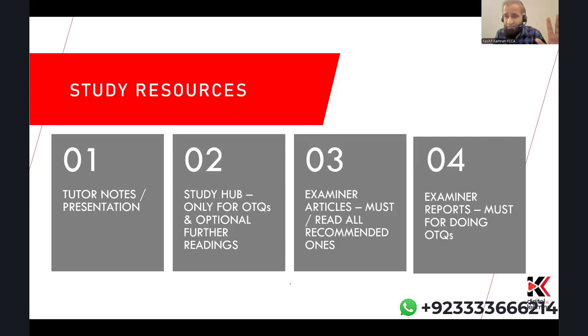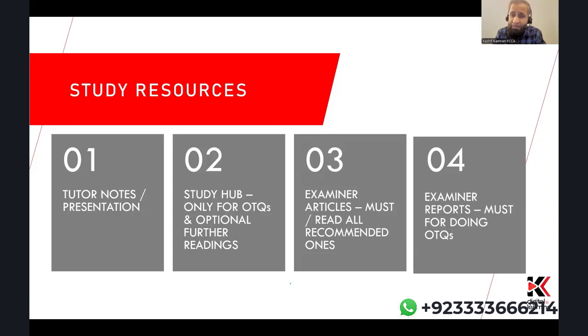But the more important thing in the study hub is the practice, not for section B, because for section B I'll be giving you a different approach, but for section A. You need to do a lot of OTQs to gain your confidence, so you have a lot of OTQs available on the study hub resources, and I'll be emphasizing that shortly. So the study hub is a good resource. Please ensure you utilize that. I'll be showing you the section where we have the OT questions on the study hub shortly.